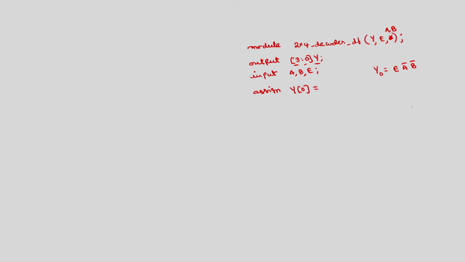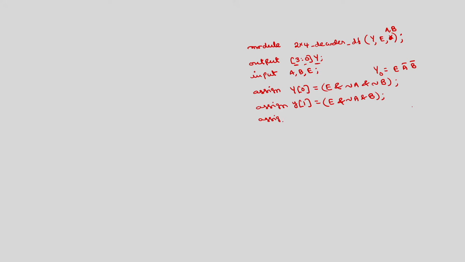So, y0 is equal to E and not operation with A and not operation with B. Similarly, you can write assign y1 is equal to E and with A bar and with B.